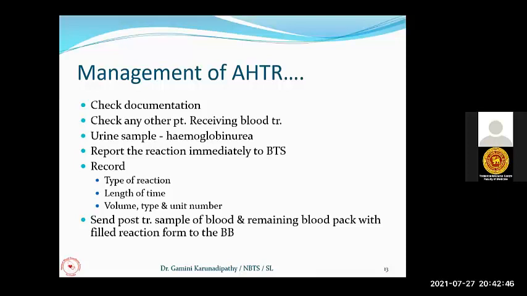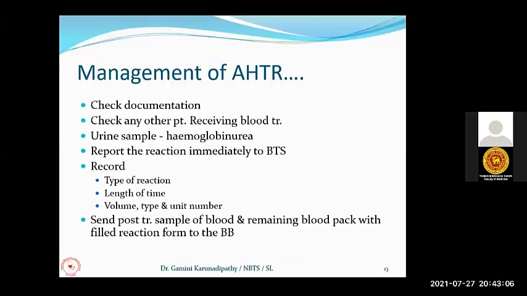Now, once you manage the patient, you have to keep the records of this reaction: the type of reaction, the length of time of the reaction, and the blood volume, type and unit number. All this should be recorded in the bedhead ticket when you detect a reaction and manage it, once you resuscitate the patient.